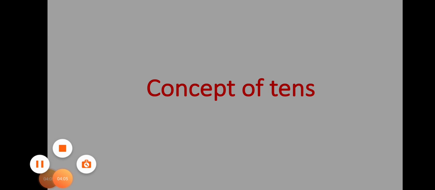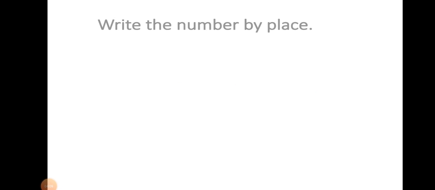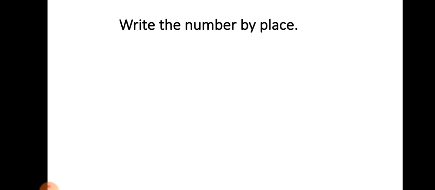Concept of tens. Write the number by place. Dear students, here is given the number 70.